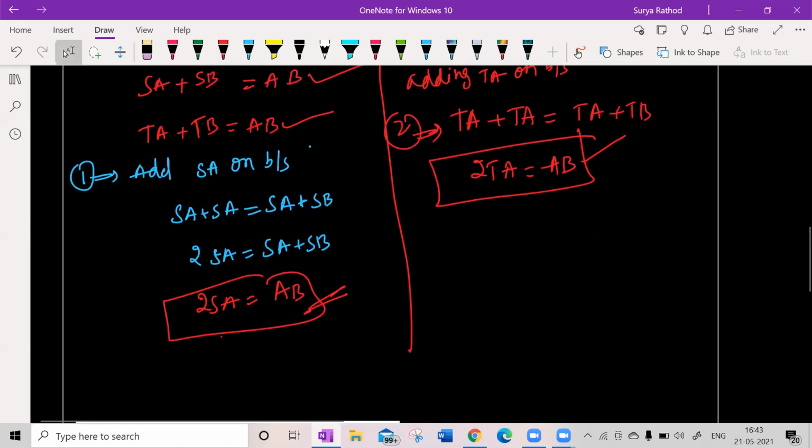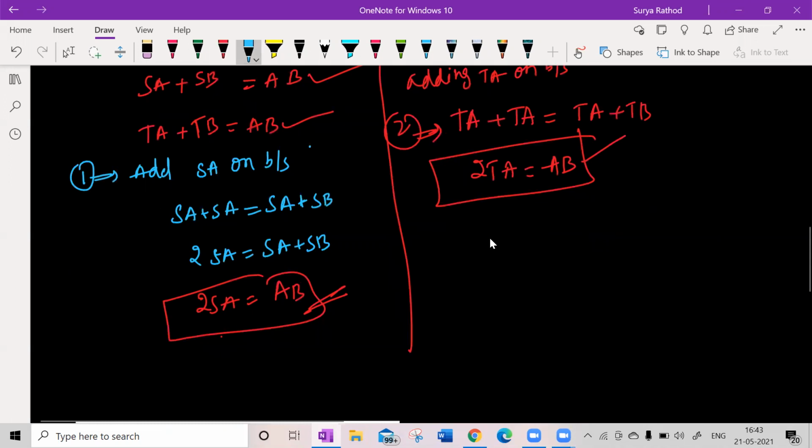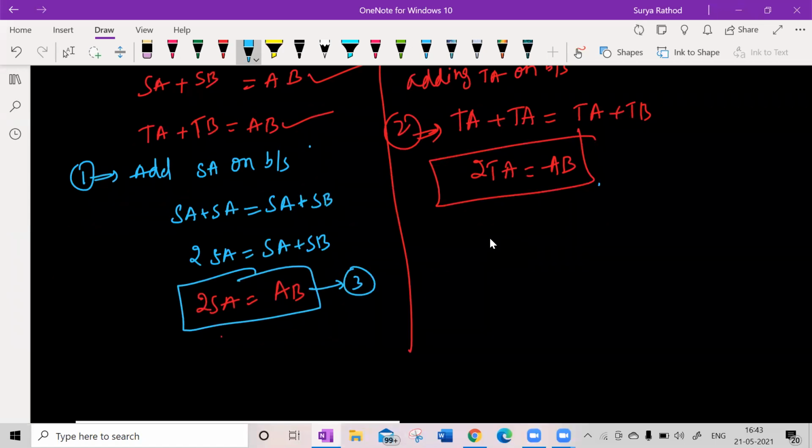Observe these two statements now. This is my third equation. Let us say this is my fourth equation.